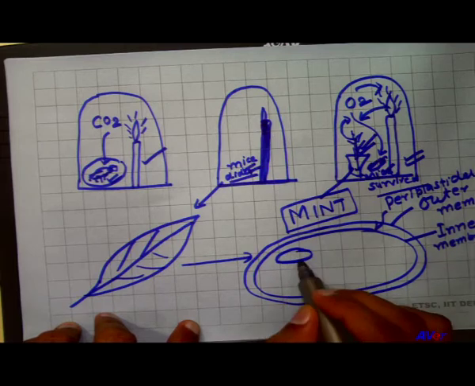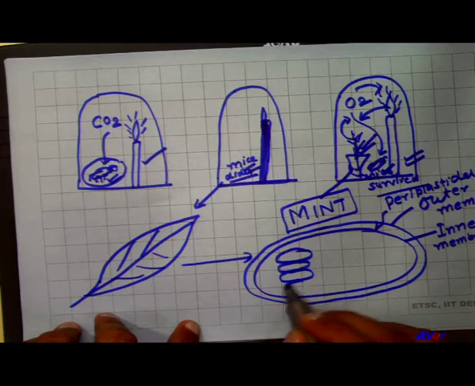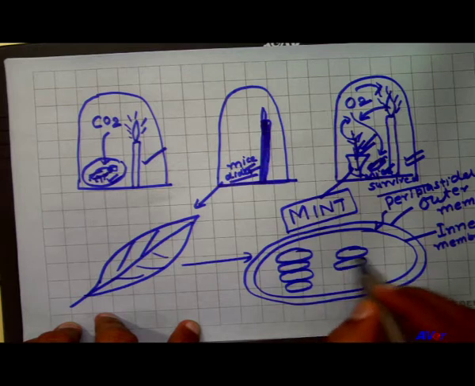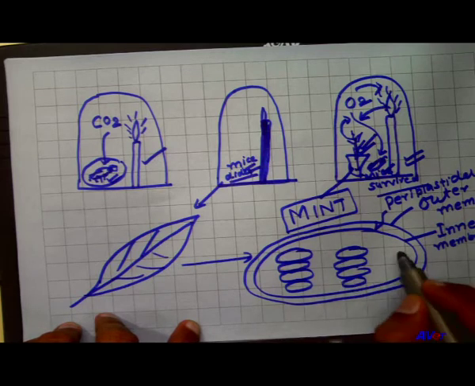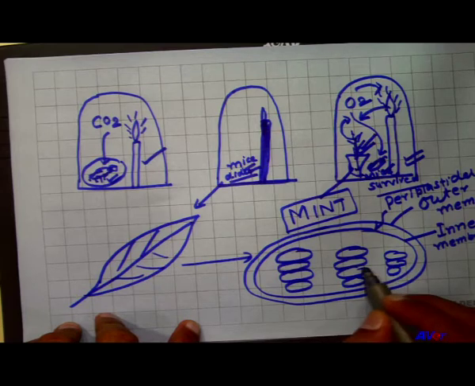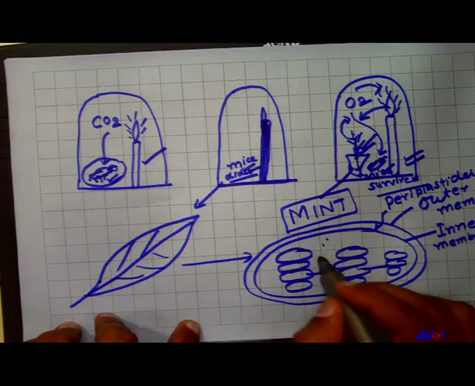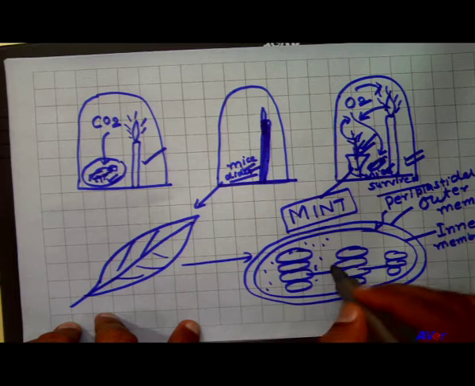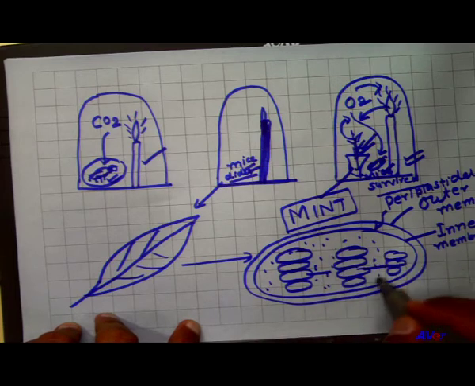Inside this there is the presence of granum, and this granum is made by thylakoids, and here is the stroma,